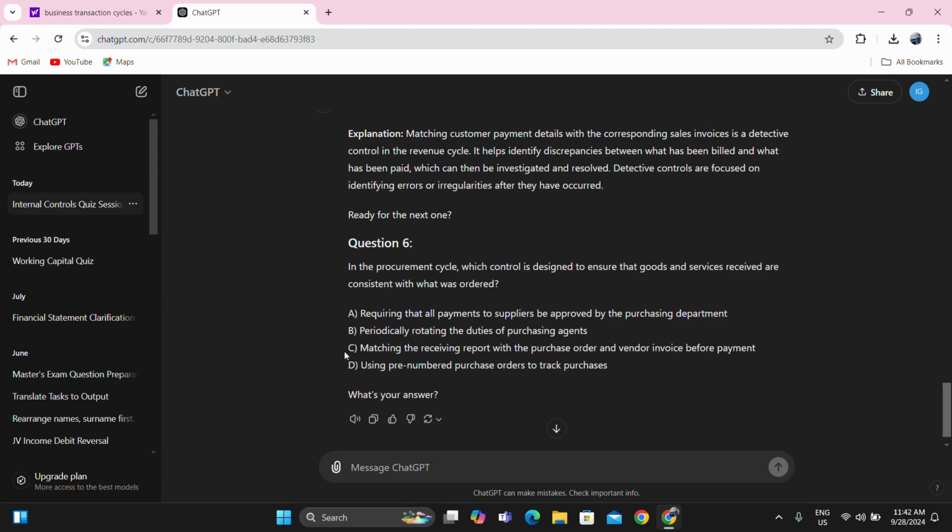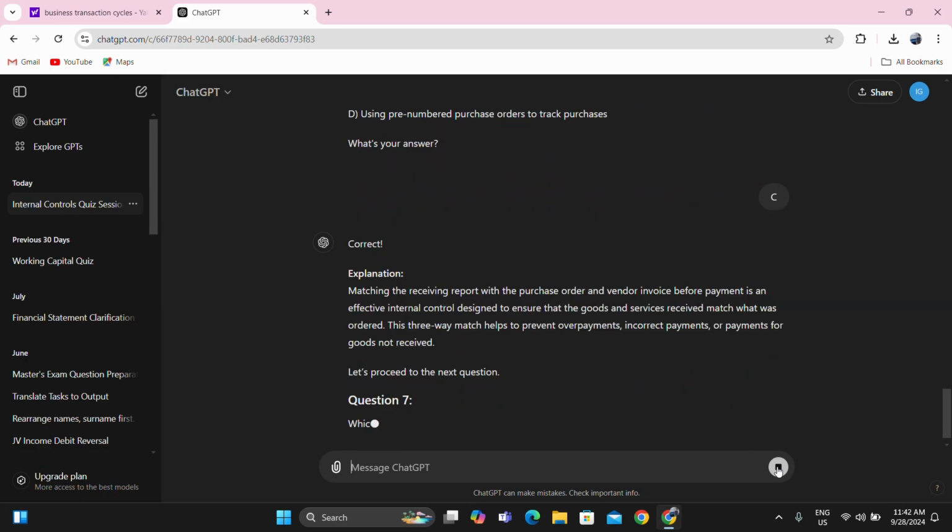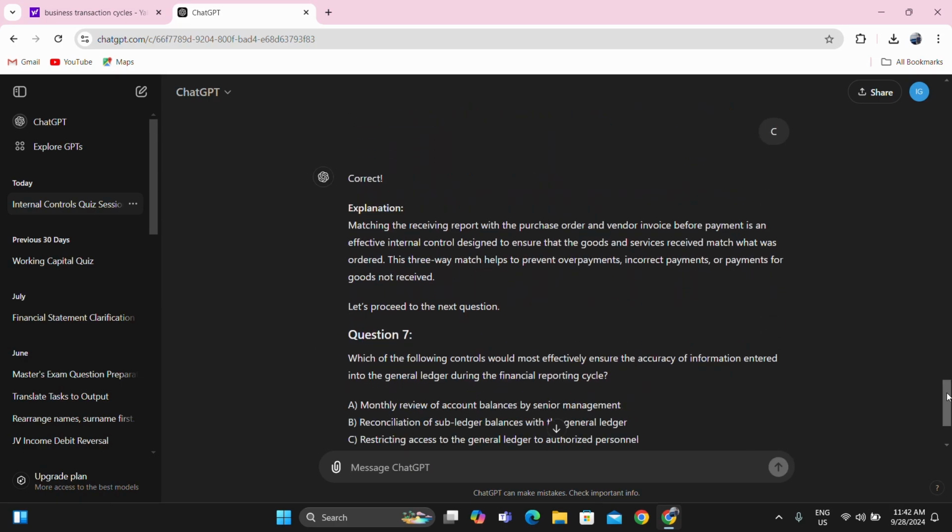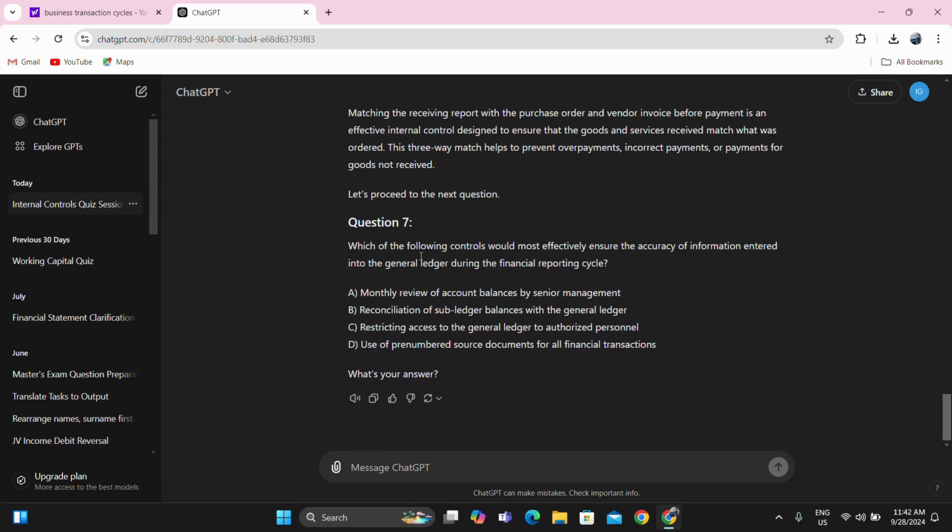Matching the receiving report with purchase order and vendor invoice before payment. This is good. This is what I mentioned in the lecture. Using pre-numbered purchase orders to track purchases. I guess that's letter C. Matching, yeah, I'm correct. Let's go to number 7. Which of the following controls would most effectively ensure the accuracy of information entered into the general ledger during the financial reporting cycle?